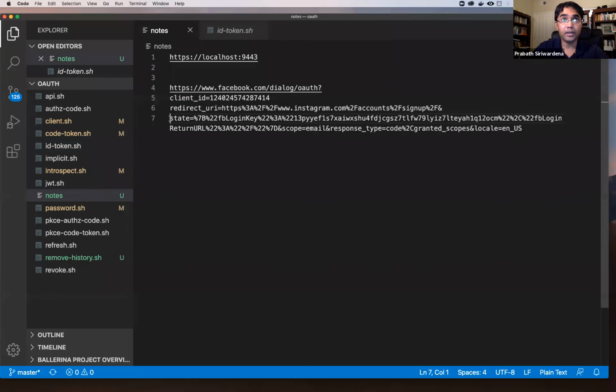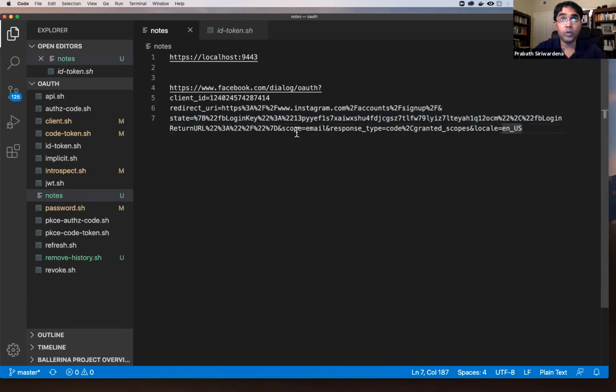Then the state parameter. We'll talk about this later. In brief, if you send any value in the state parameter in this authorization request, the authorization server must send the same value back in the state parameter, along with the authorization code, to the application, right? In the OAuth specification, use of the state parameter is optional, but in practice, for better security, you must use the state parameter. We'll discuss a practical use of the state parameter in a later slide.